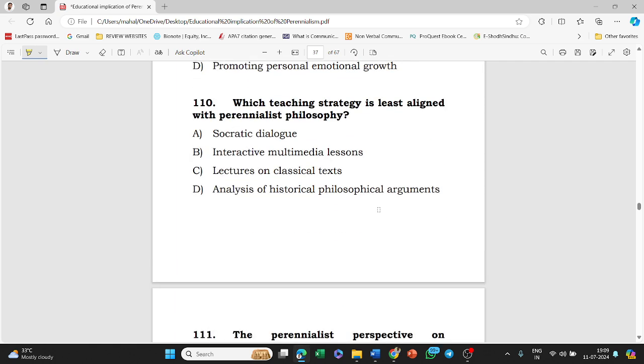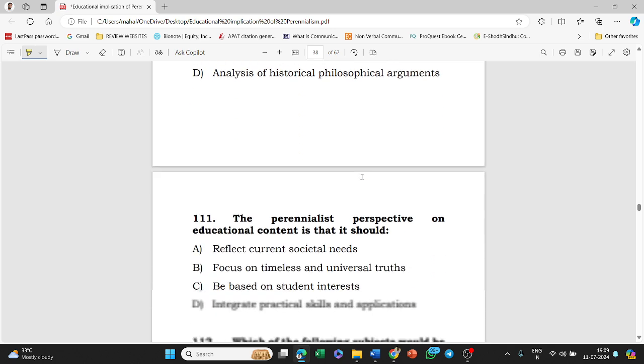Next, which teaching strategy is least aligned with perennialist philosophy? Socratic dialogue, interactive multimedia lessons, lectures on classical texts, analysis of historical philosophical arguments. The answer to this question is interactive multimedia lessons. This is least aligned with the perennialist philosophy.